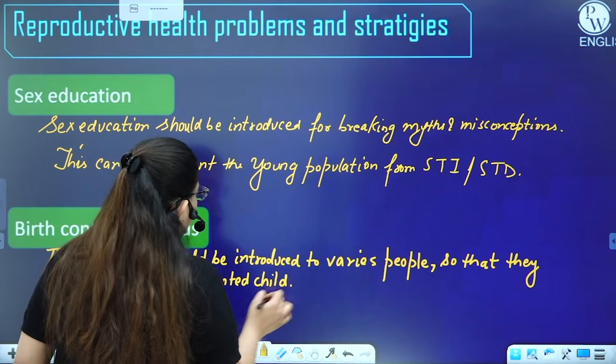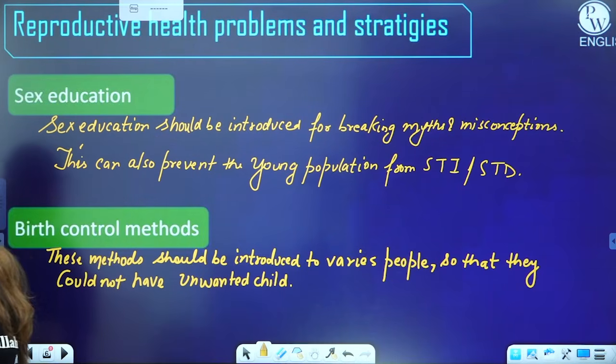All right, there are a lot of people who do not want another child, but accidentally it happens because they don't know what birth control methods are.